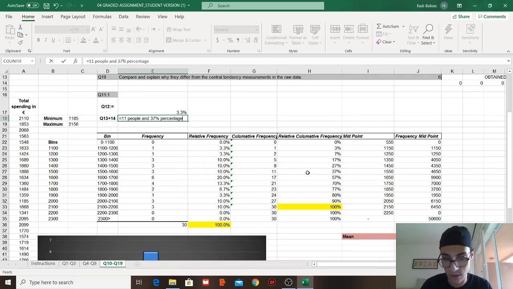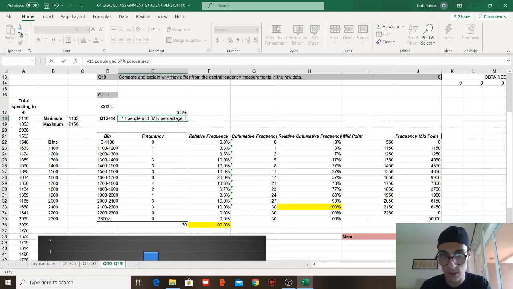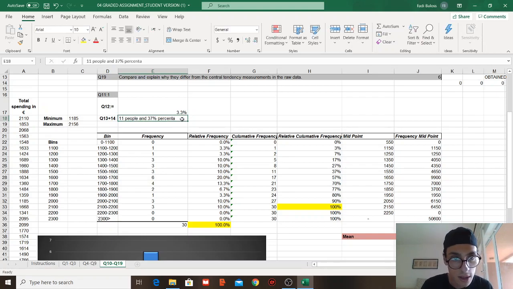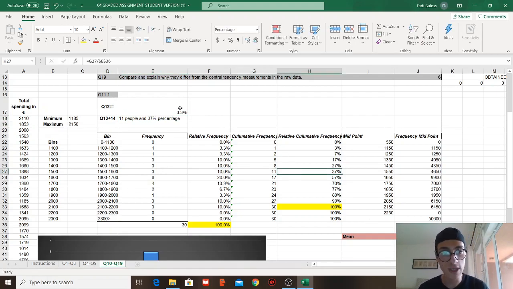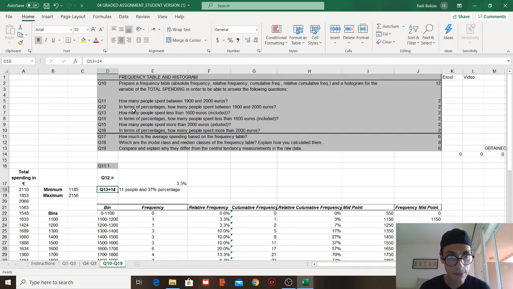Percentage. Okay? Actually, there is no need for this. Percentage. Now we got those. I'm gonna color them more to make it more visual. How many people spent? In terms of percentage, we found how much the percentage was.